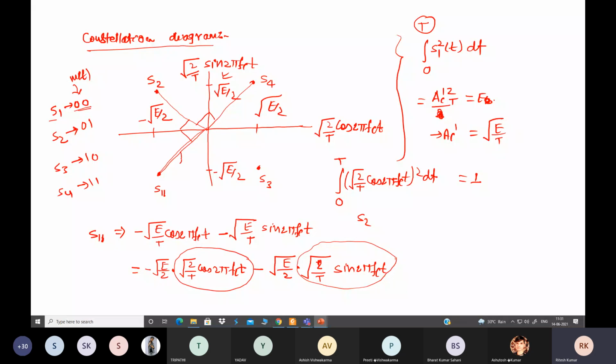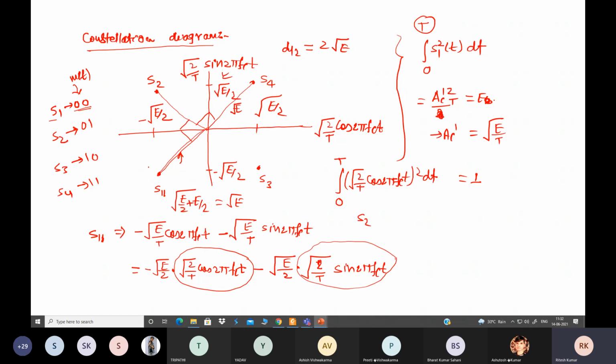So how can we find this? As square root of E by 2 plus E by 2. What will be their sum? It will be root under E. And similarly this side also root under E. So what is the signaling point distance? We can find this distance. This distance is our square root of E, and square root of E means 2 square root of E. Similarly, you can find the signaling point distance for this one.